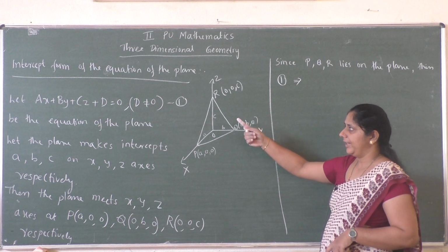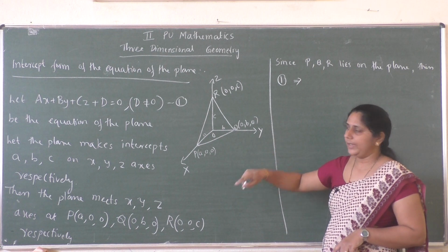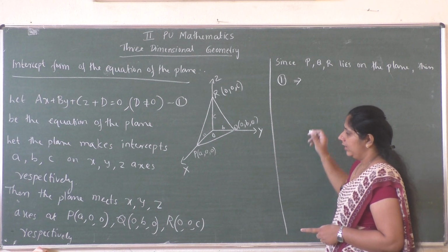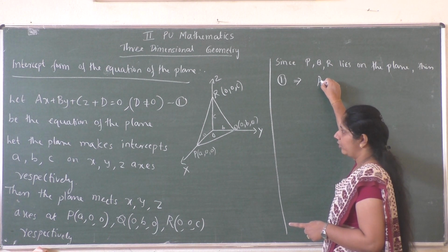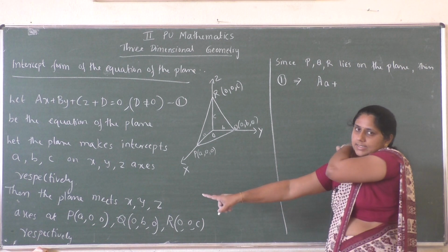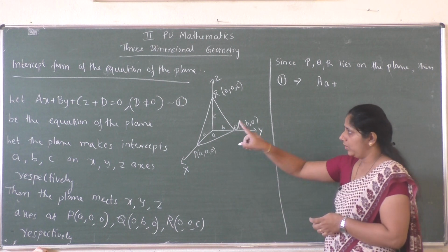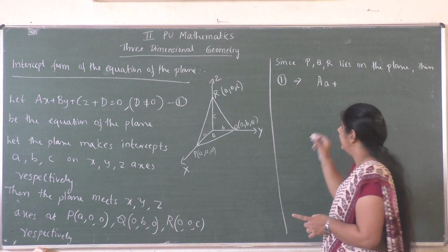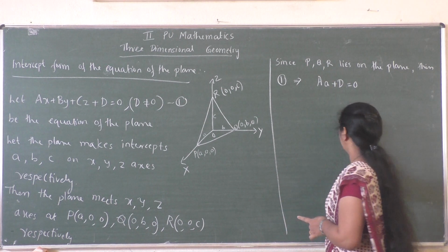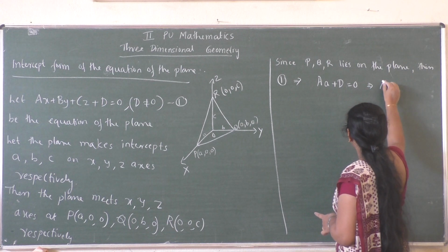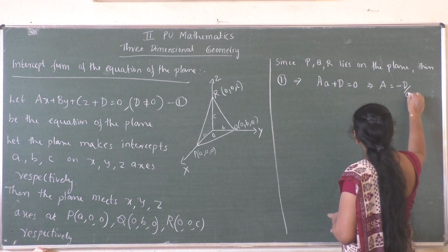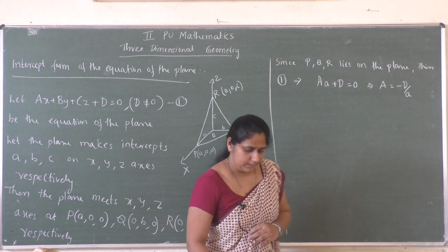Since P lies on the plane, the point P must satisfy equation 1, right? Now substitute the point P in equation 1, that is a into A plus by plus cz. The y and z coordinates of the point P are 0, so the by plus cz term will be 0. What is the remaining term? aA plus d equal to 0. From this, what is capital A? aA equal to minus d, or A equal to minus d by a.